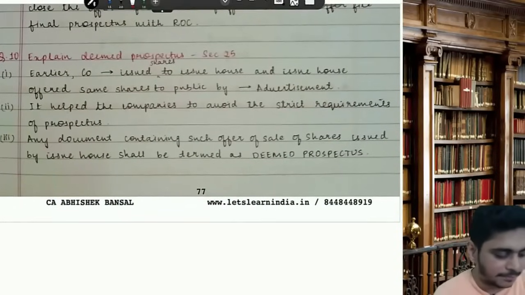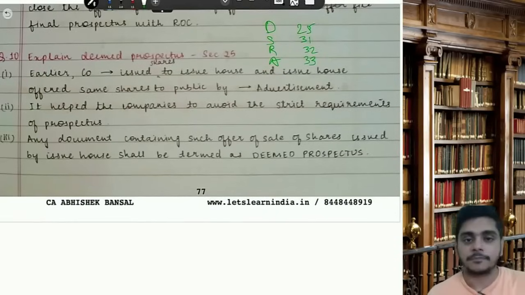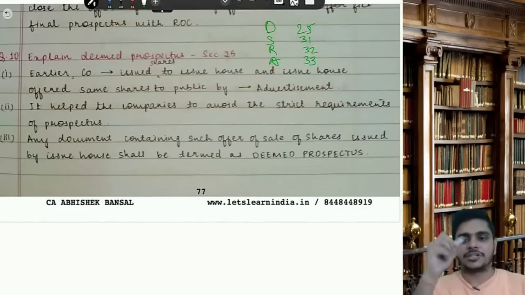We call this as Dasra. 25, 31, 32, 33. Deemed, shelf, red herring, abridged. Okay.